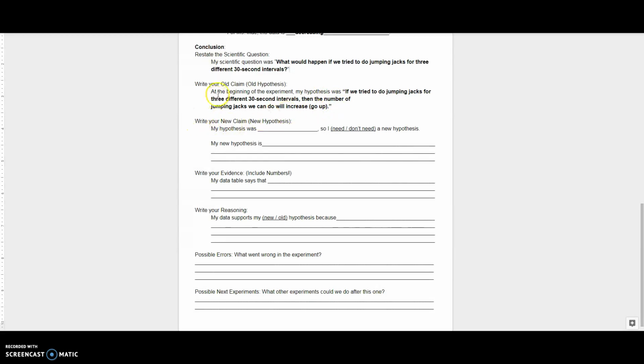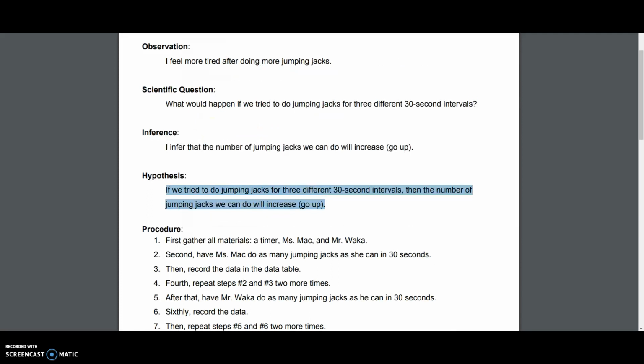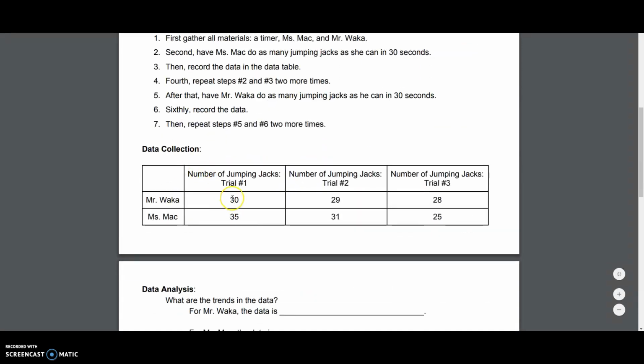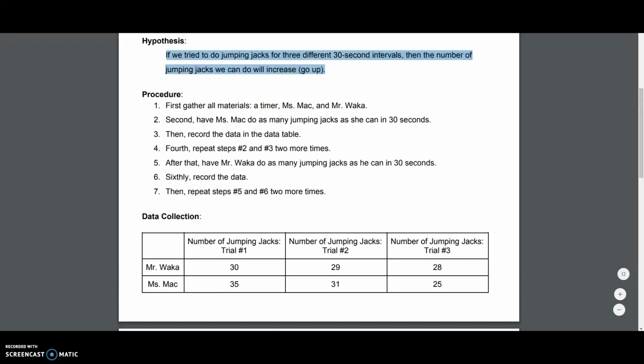Okay, now after the old claim or the old hypothesis, we're going to decide, do we need a new claim? Do we need a new hypothesis? My hypothesis was, and then I'm going to go back and look at the data. So I said that the data would increase. 30, 29, 28, 35, 31, 25. That is a decrease.